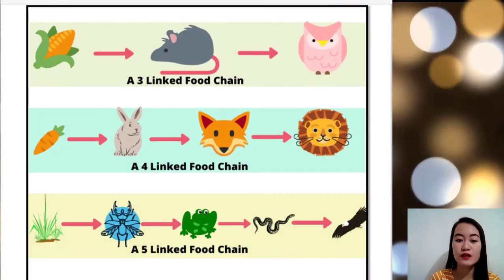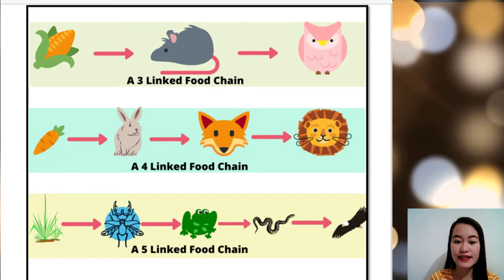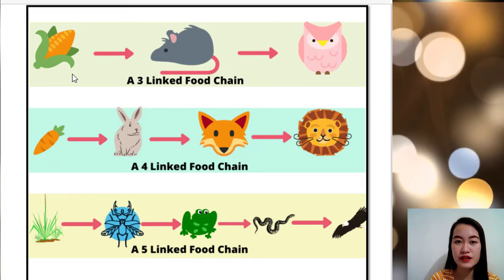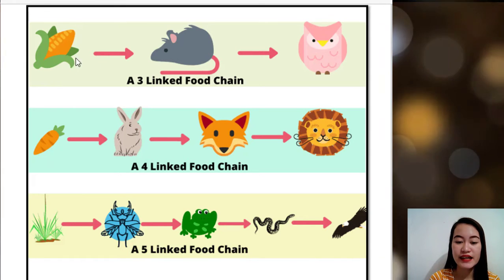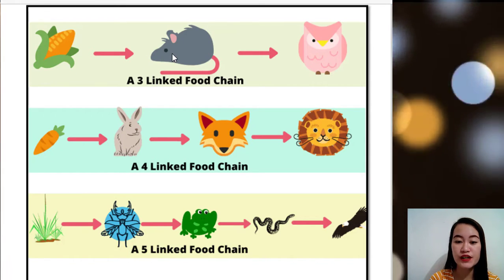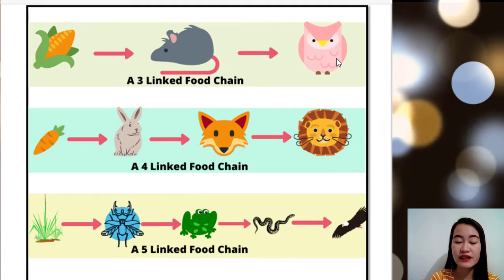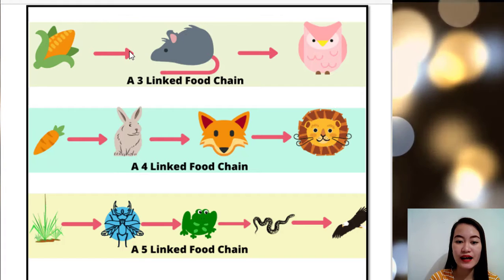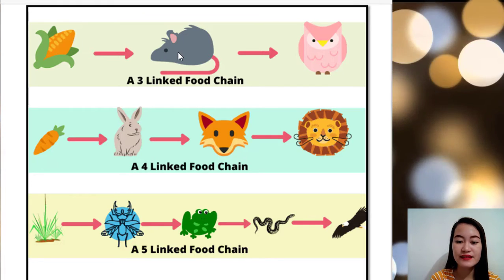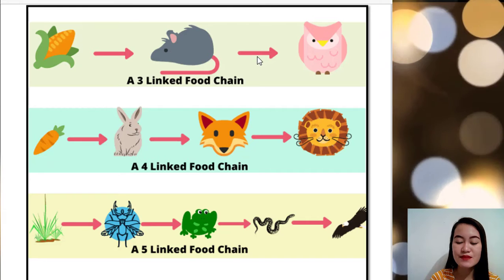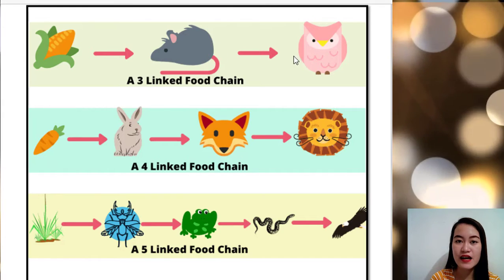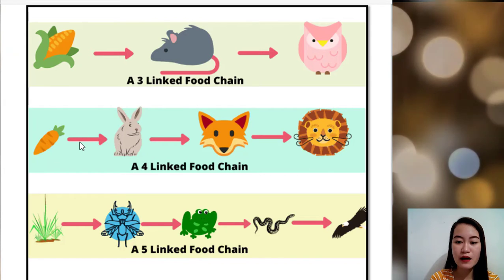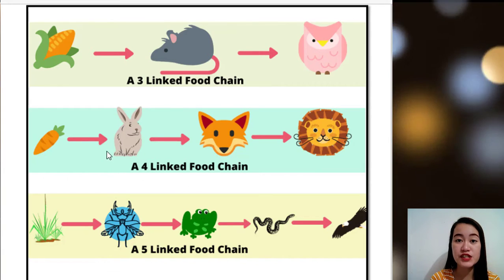We have an example here of a 3-link food chain. As you can see, we have here a producer, which is the corn, and we have the primary consumer and the secondary consumer. This corn is eaten by the mouse. And the last one, this mouse is eaten by the owl. Next, we have another example, a 4-link food chain.